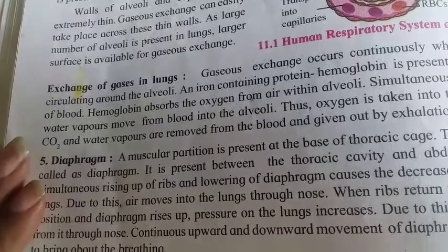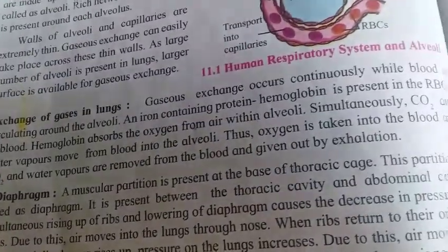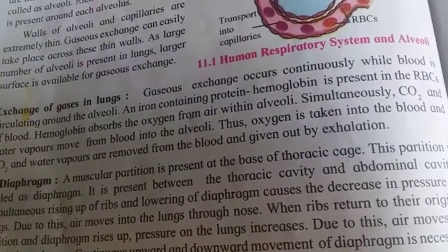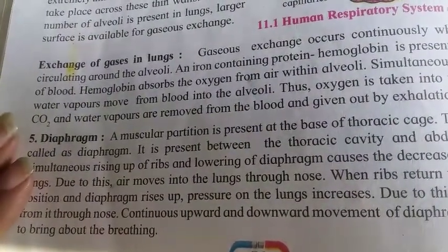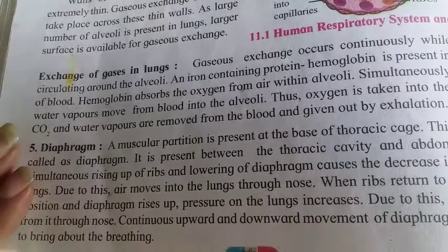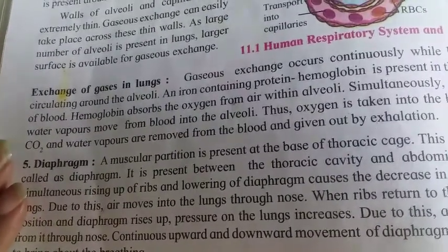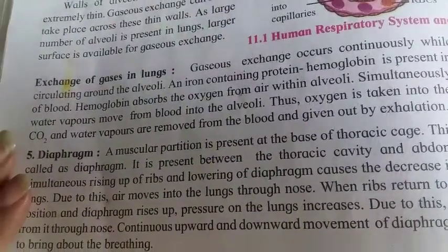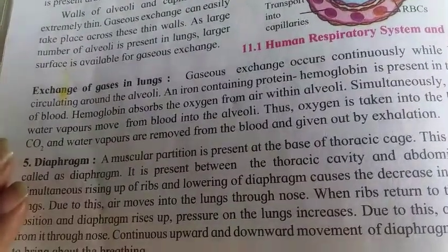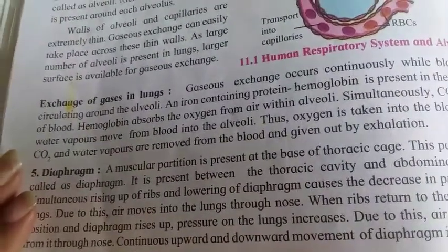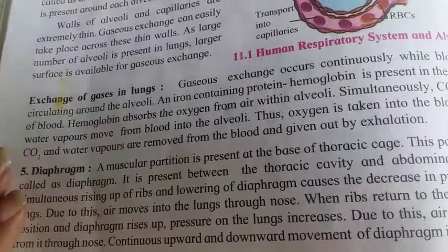An iron containing protein, hemoglobin, is present in the RBCs of the blood.